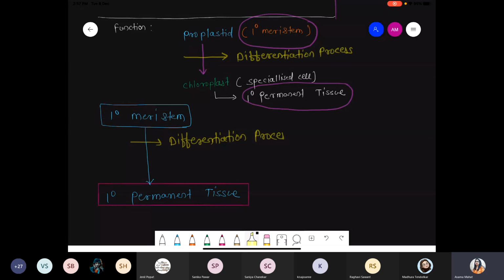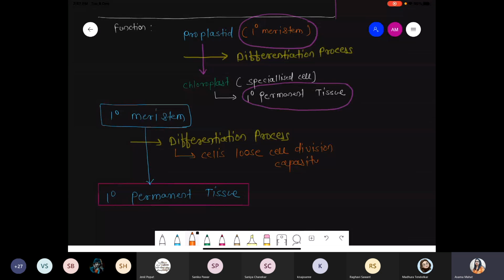And what is the meaning of differentiation? Differentiation is nothing but the cells losing their cell division capacity.